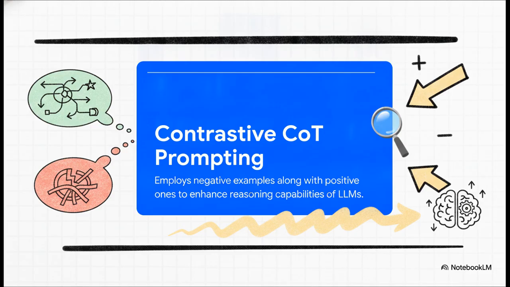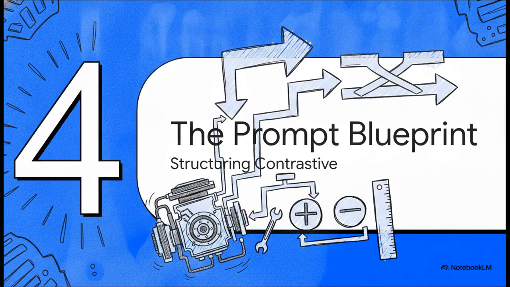This is a game-changing technique that enhances an LLM's reasoning by embedding both positive, meaning correct, and negative, meaning incorrect, examples directly into the prompt itself. By putting a flawed reasoning process right next to a perfect one, it creates this sharp, unmistakable contrast. It's like explicitly showing the AI the exact type of logical missteps to avoid, which powerfully guides the model straight toward the correct answer. Okay, now that we know what it is, let's look under the hood.